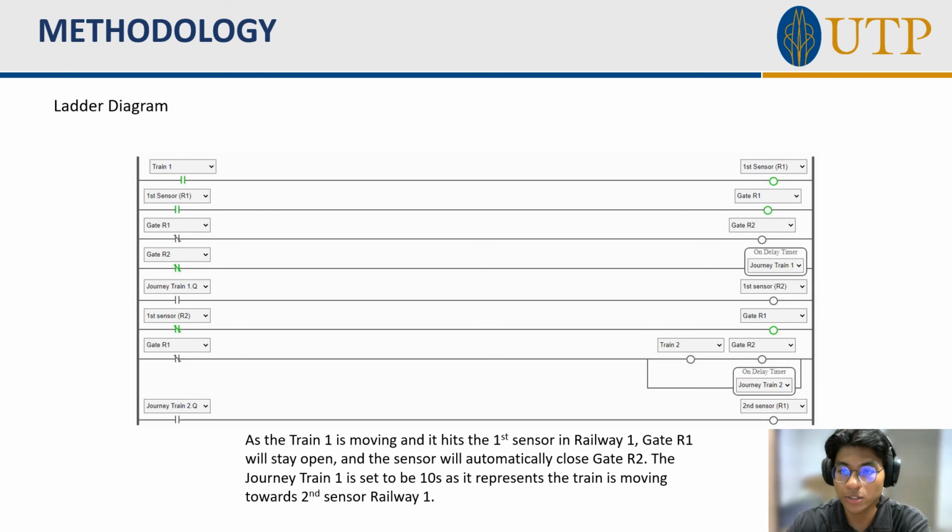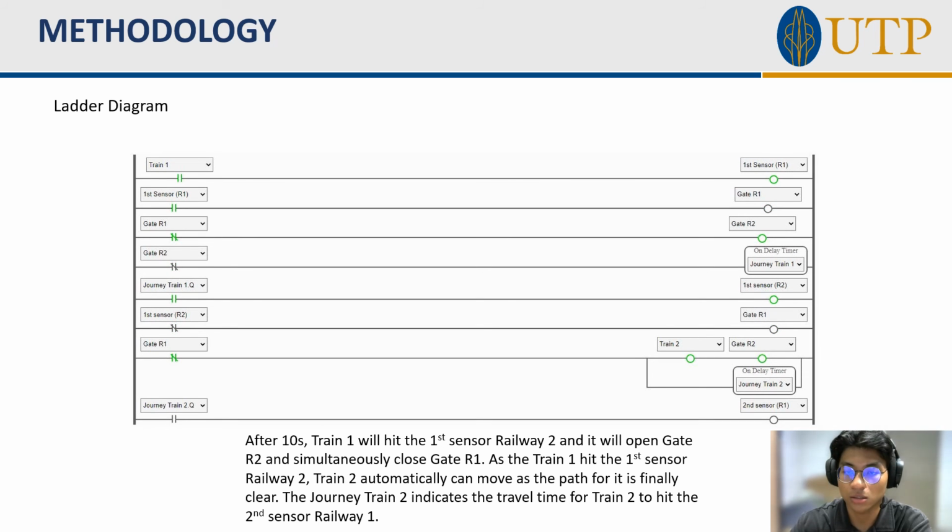The journey of train 1 is set to be 10 seconds, as it represents the train moving towards the second sensor on railway 1. After 10 seconds, train 1 will hit the first sensor on railway 2 and it will open gate R2 and simultaneously close gate R1.